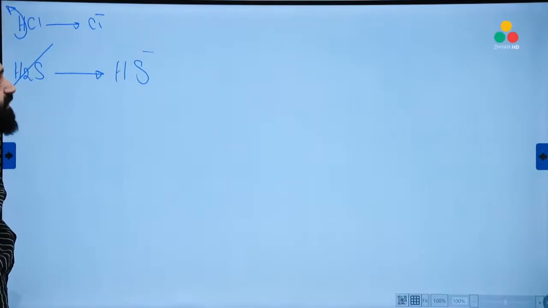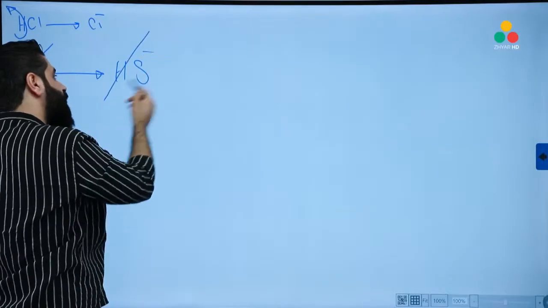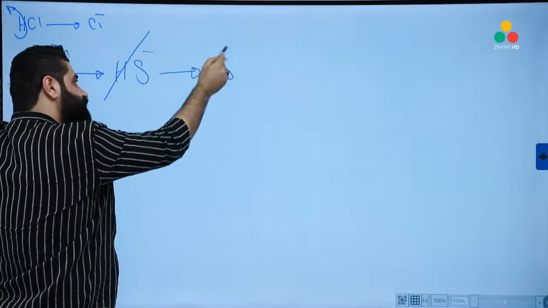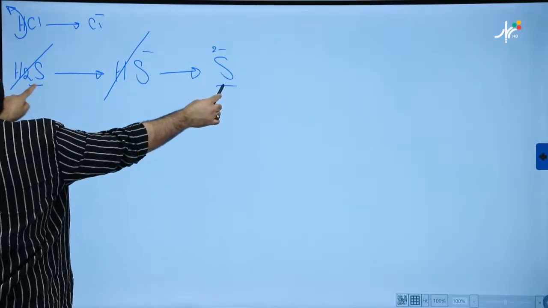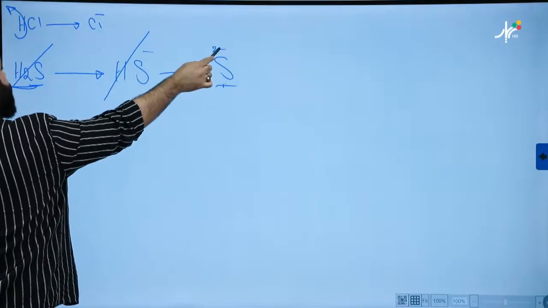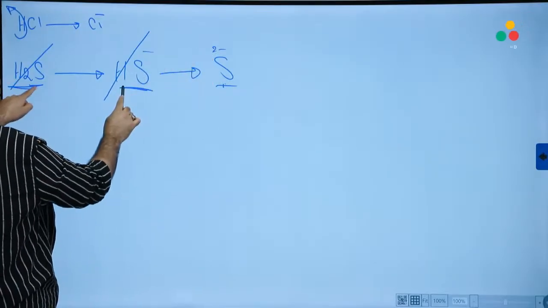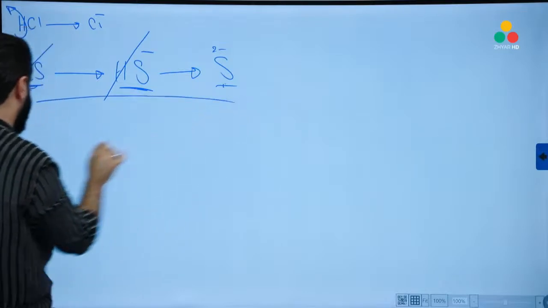If 2 protons are removed, add negative 2. For the second step, remove this one. It will become S negative 2. Compared to the initial molecule, this one has 2 protons less, so it needs negative 2. This one has 1 proton less, so it needs negative 1.